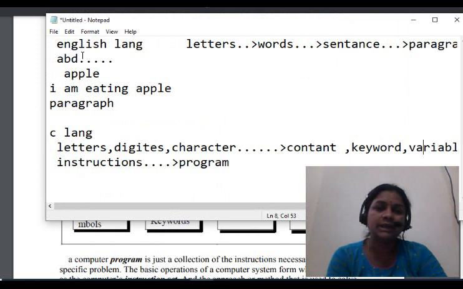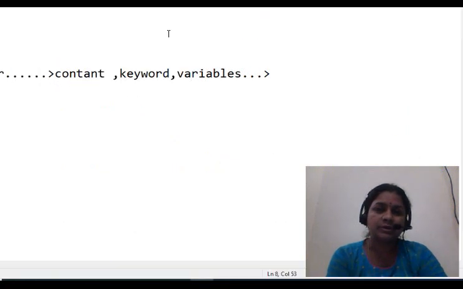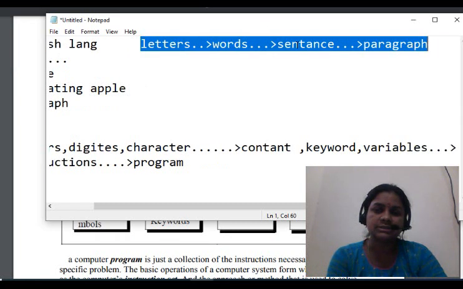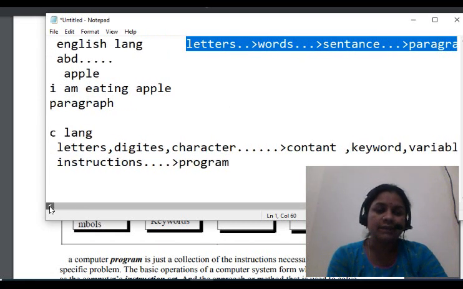If you want to learn the English language, first of all, what are you going to learn here? First letters, then words, then sentences, then paragraphs. Is it clear? In the same way, if you want to learn the C language, first of all you are going to learn the letters.